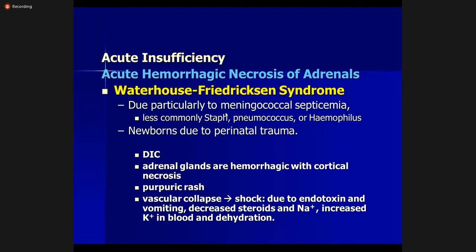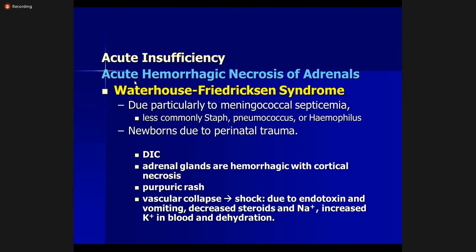Then this can also be seen in sepsis, and it may also be seen in newborns with perinatal trauma. Then it can be seen secondary to disseminated intravascular coagulation. The picture is that there is acute necrosis and acute failure of the adrenal gland. So the adrenal glands are hemorrhagic with necrosis of the cortex.